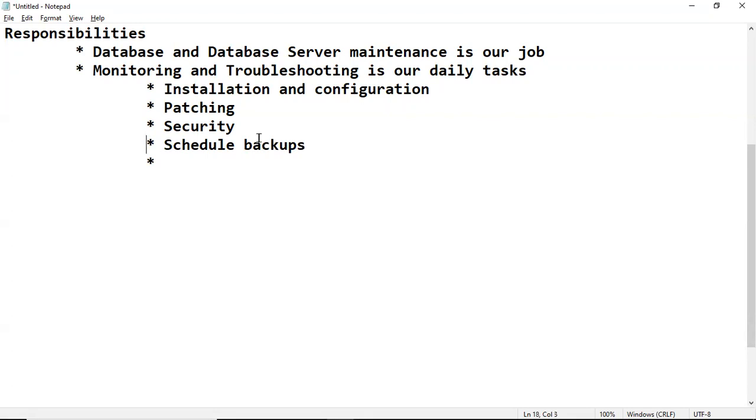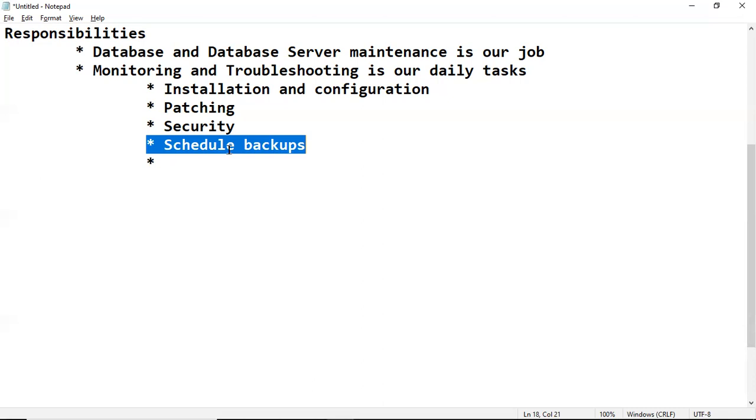As a database administrator, do we take the backup daily, or no need? No need to take it, we schedule the backup. If any backup fails, we can handle that scenario. We can troubleshoot why the backup is failing.